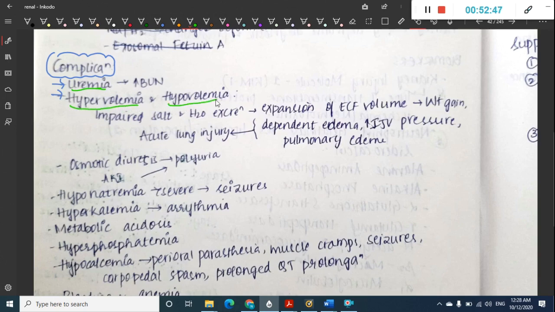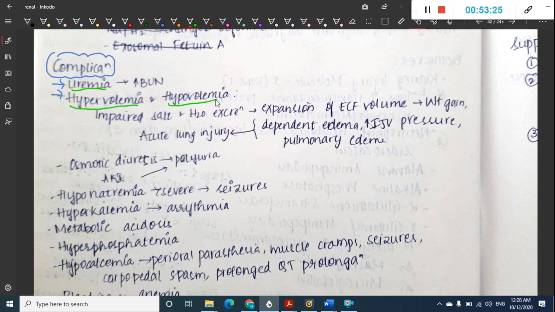How can it cause both hypervolemia and hypovolemia? In the beginning, whenever there is tubular obstruction, there is impaired salt and water excretion, and as a result of the tubular obstruction there is no filtration of fluid from the glomerulus into the tubule. So as a result, there is increased blood volume causing hypervolemia, and sometimes it can also cause hypovolemia.